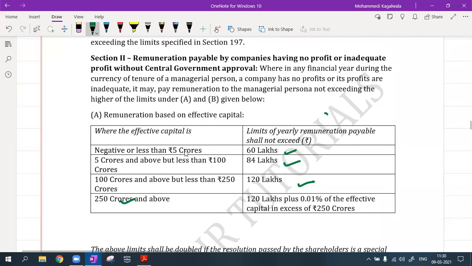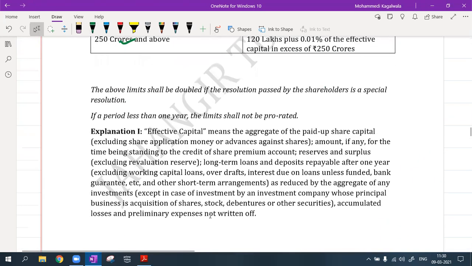This is given under the Act, but it can be doubled, it can be more than the threshold limit, provided you follow the entire rules and regulations given for the particular increase in this remuneration.